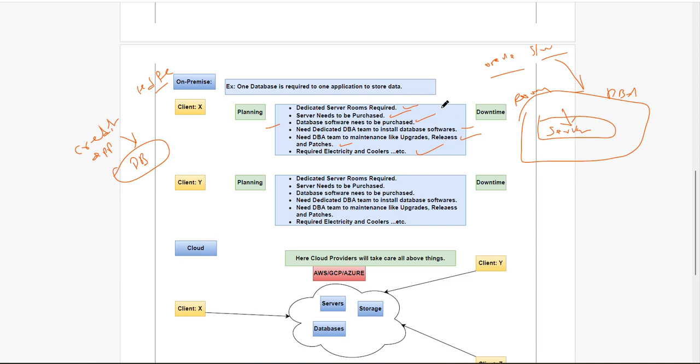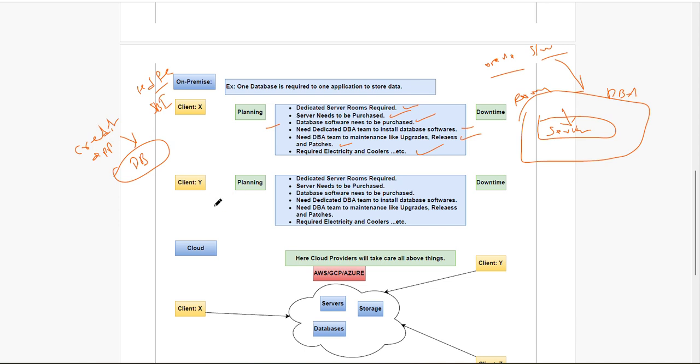So in on-premises, each client will do this. HDFC, and likewise SBI, some other company like Apollo from a different domain, everything they have to do for their work.